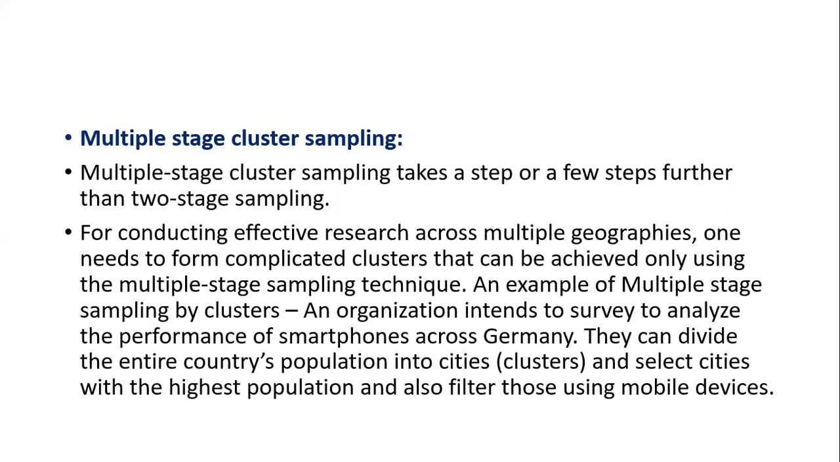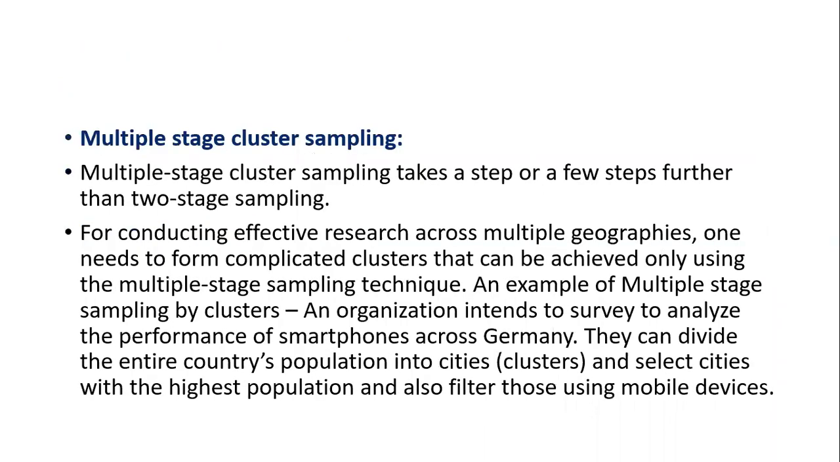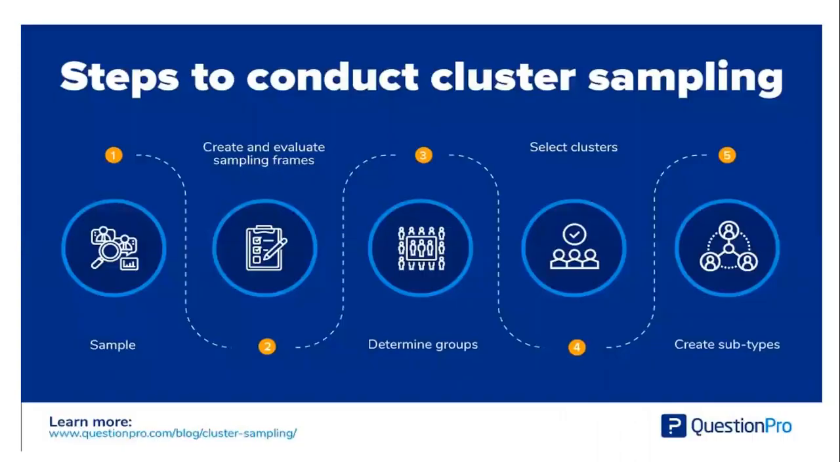What happens in these different types is, in the first, you're just going for one nearby cluster. In the second, you are selecting more clusters, the two stage. But here there are multiple stage clusters, so you are going to study the different clusters all over the country. That's an example.